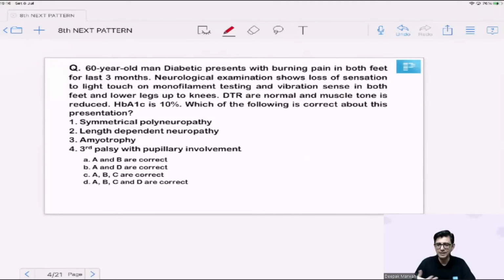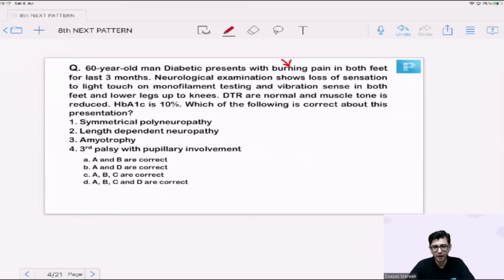Now we are going to increase the length of the questions. Previously, the questions had a relatively shorter stem. In this one, it's a little long stem question and it will have multiple correct options. So we have a 60-year-old diabetic man who's presenting with burning pain in both the feet for the last 3 months. Diabetic neuropathy is one of the commonest complications of type 2 diabetes mellitus.